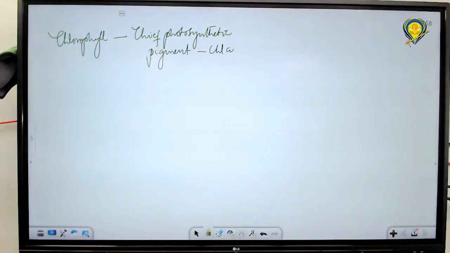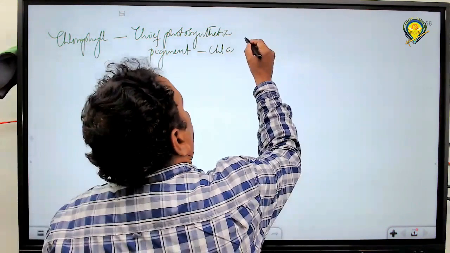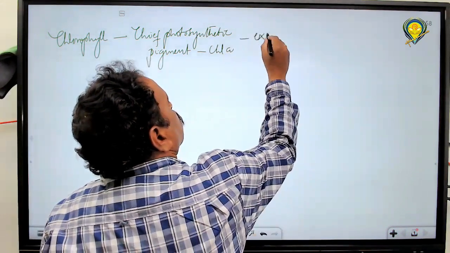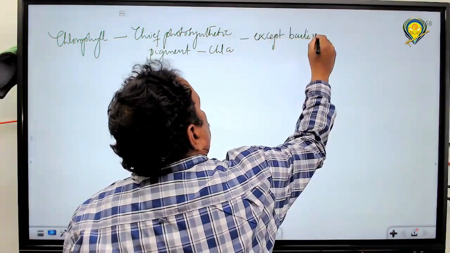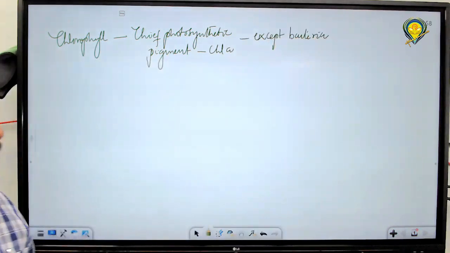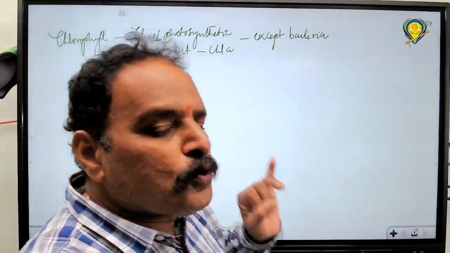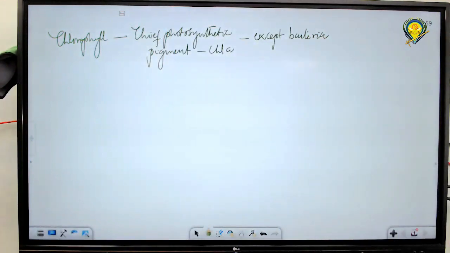Chlorophyll A is the chief photosynthetic pigment in all photosynthesizing organisms except bacteria. In almost all photosynthetic cells, including blue-green algae and all plants, chlorophyll A is the chief photosynthetic pigment.